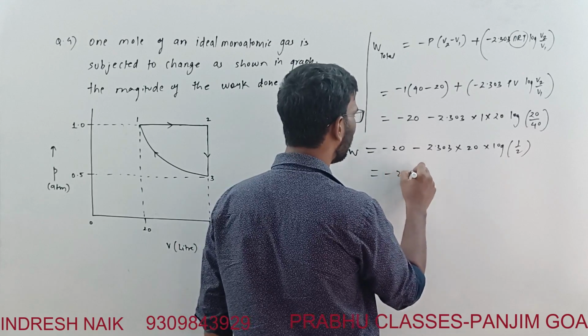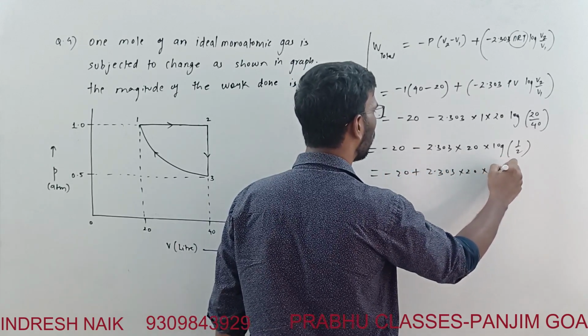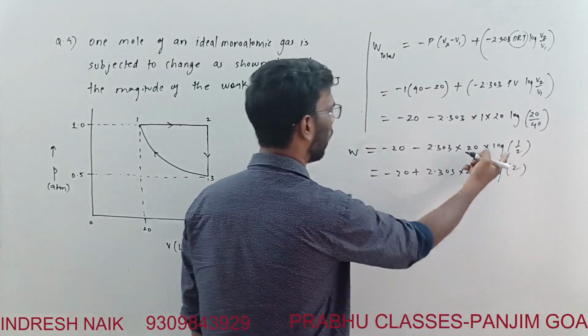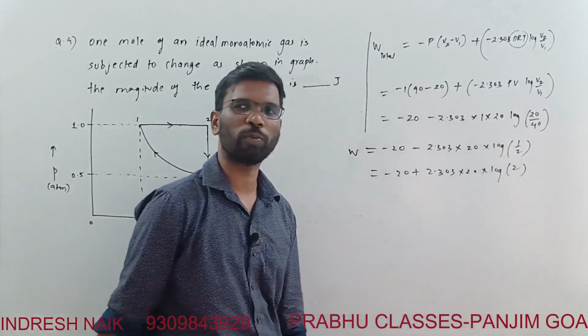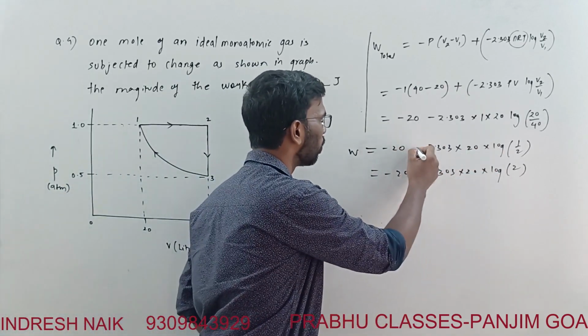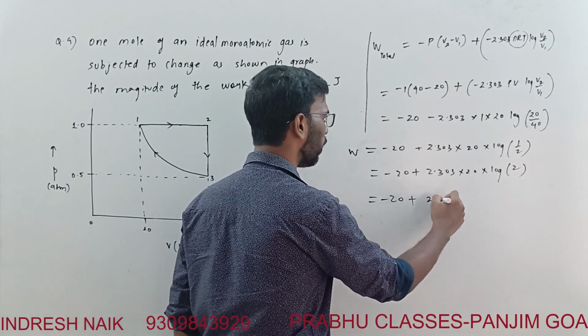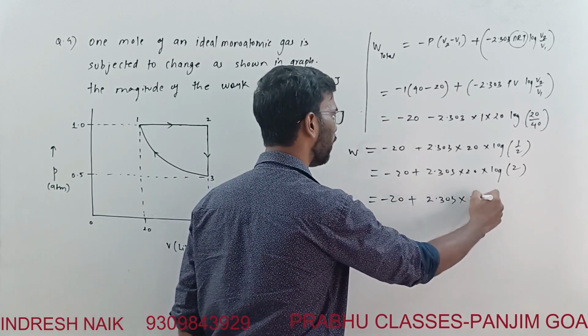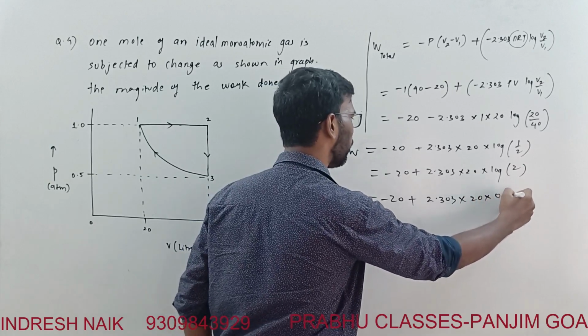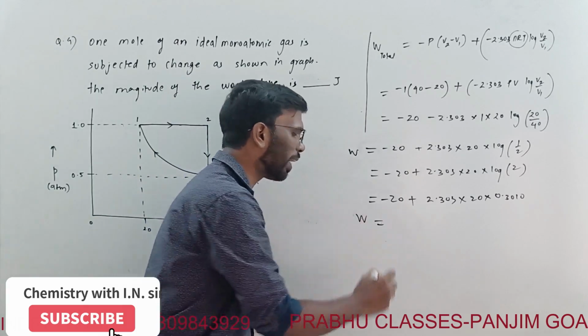So minus 20 plus 2.303 into 20 into log of 2. I did this the other way round: log of 1 by 2 can be written as minus log of 2, and the sign will change to positive. So minus 20 plus 2.303 multiplied by 20 into 0.3010.